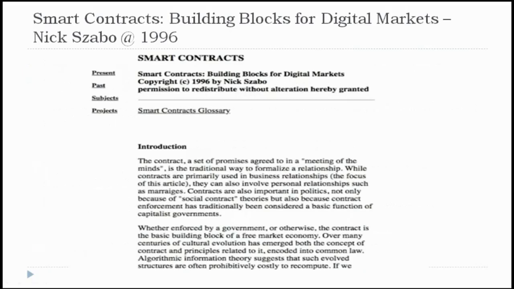So here is the first paper written by Nick Szabo in 1996. As part of the e-commerce conference, this paper appeared, Smart Contracts. This is the first they have projected in the e-commerce conference for digital markets. So with this, smart contracts have been inspired and included in the Ethereum blockchain.